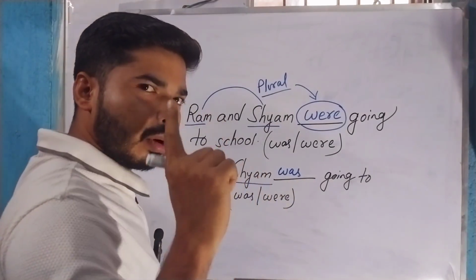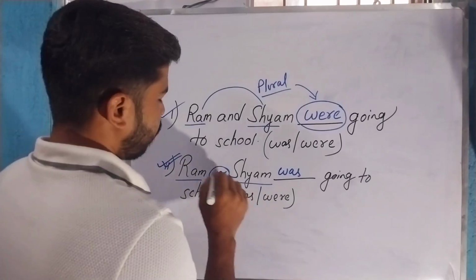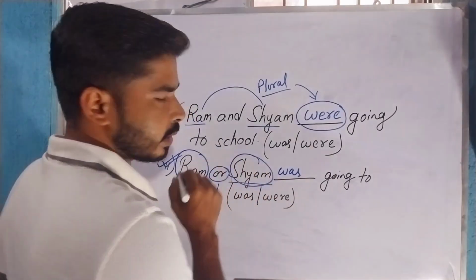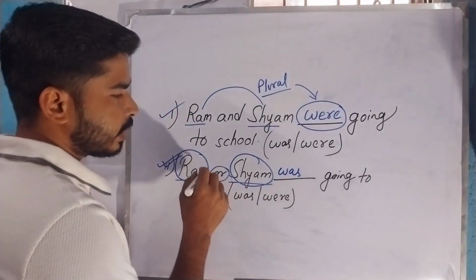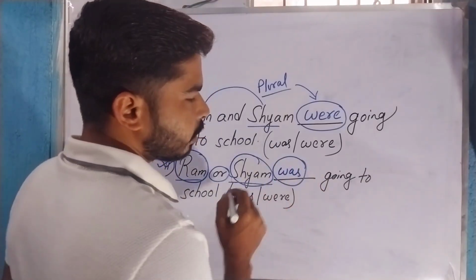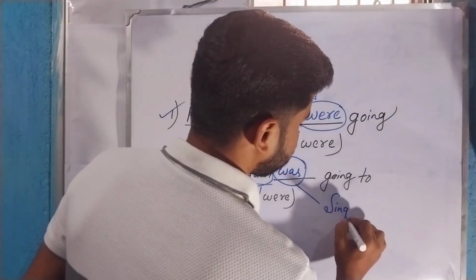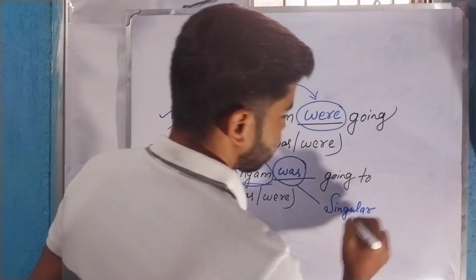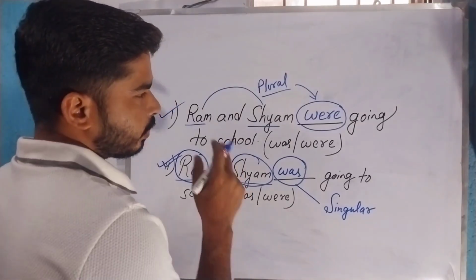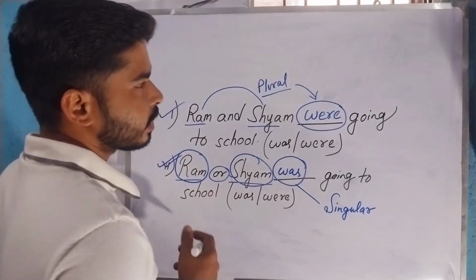Then we are talking about only one person. That's why we can say we are talking about a singular subject. And as the subject is in singular form, we also need to put the verb into singular form.